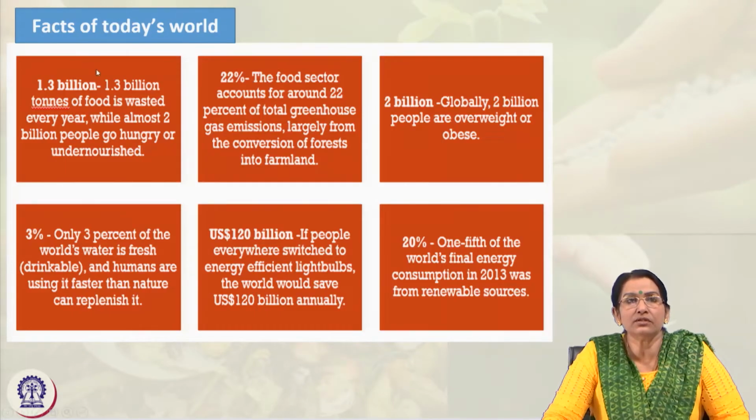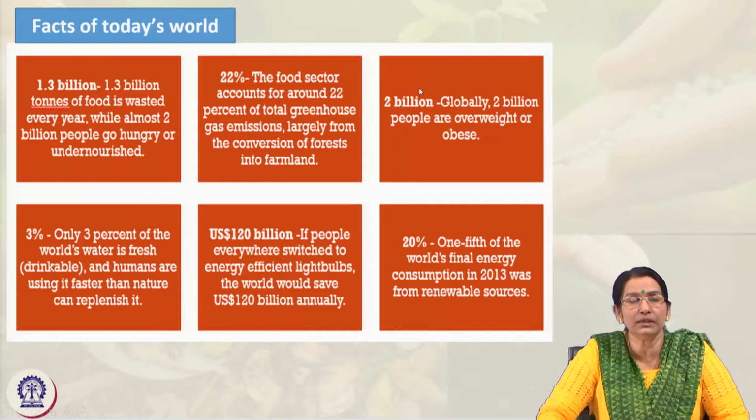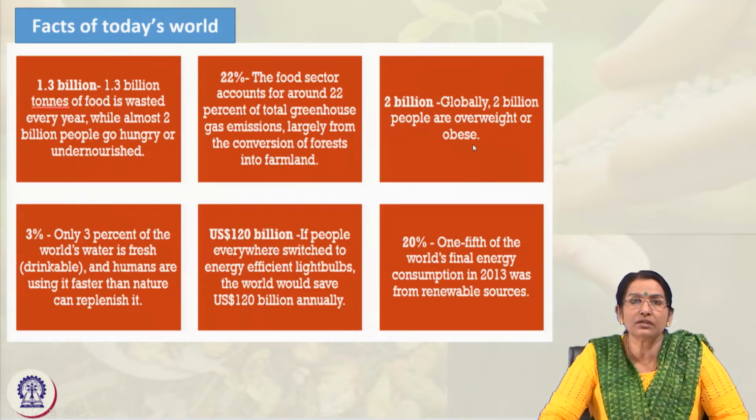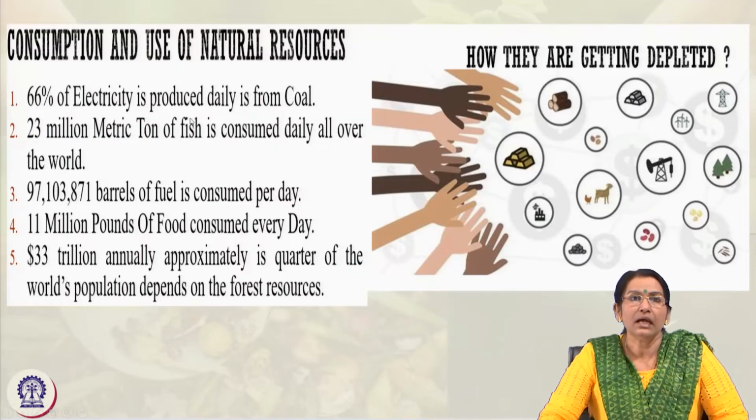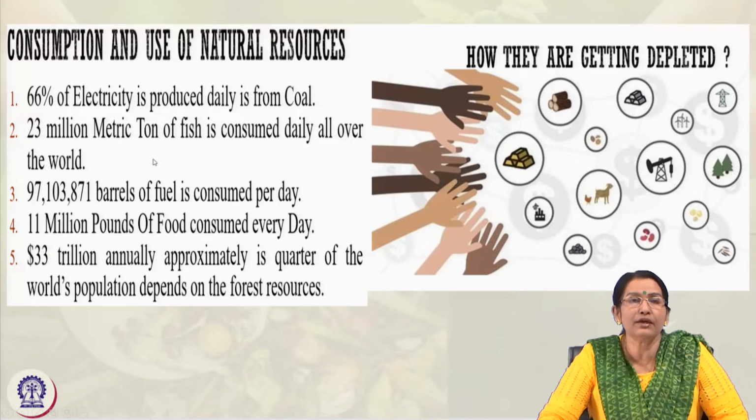Now these are some facts about today's world, like how we are consuming different types of resources, not just energy, air and water, but also food products. This is the data you can go through, showing what percentage of people across the world are consuming different types of resources. Similarly, this shows the consumption of natural resources, like electricity from coal, food production from marine life, and fuel in terms of gas and petroleum products on a day to day basis.